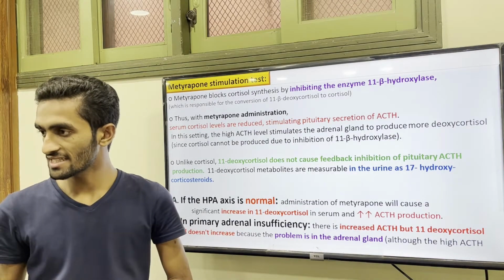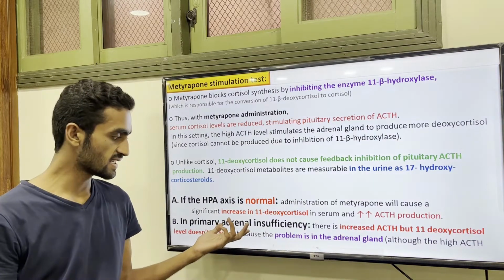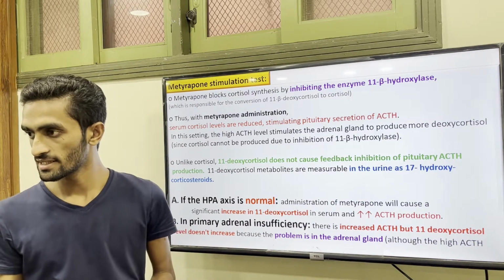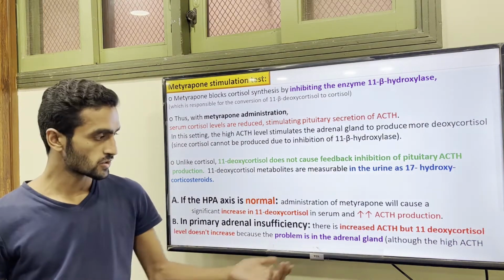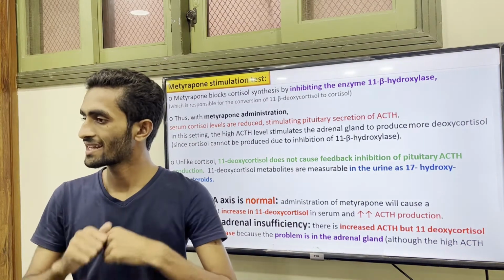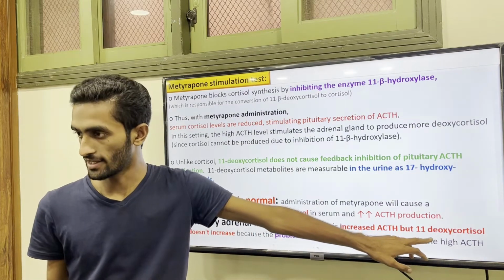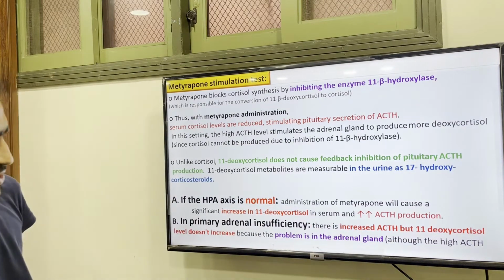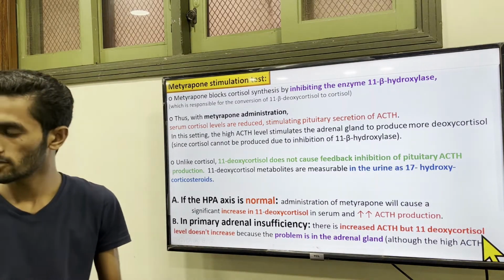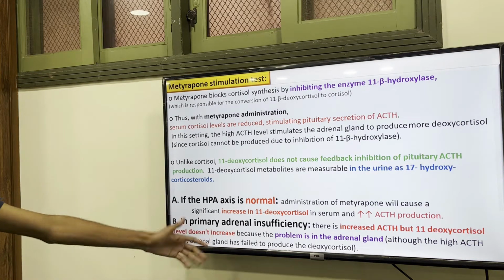The adrenal cannot synthesize any hormone. We can define the adrenal insufficiency cases: primary means Addison disease, for example. Because the adrenal is damaged, it does not synthesize any hormone, meaning it does not synthesize this 11-deoxycortisol. But our ACTH will remain high because cortisol is low in the blood. So the adrenal gland has failed to produce the 11-deoxycortisol.